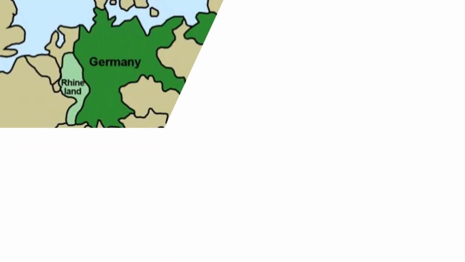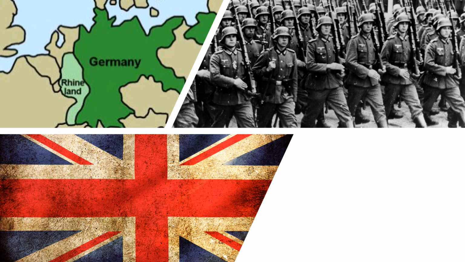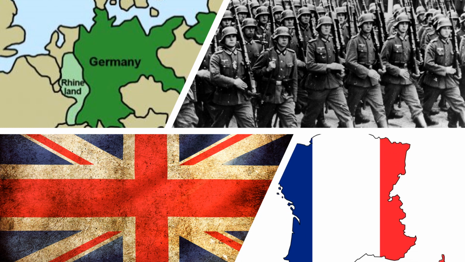The remilitarization of the Rhineland was another massive risk that Hitler took. Again, he was breaking the terms of the Treaty of Versailles, and again, he was not stopped. He got away with this move for a couple of reasons. One being that France had just signed a pact with the USSR, which Hitler claimed was a threat to Germany. He was also confident that Britain would not intervene, as the British also agreed that as the Rhineland was a part of Germany, they had a right to station troops there.